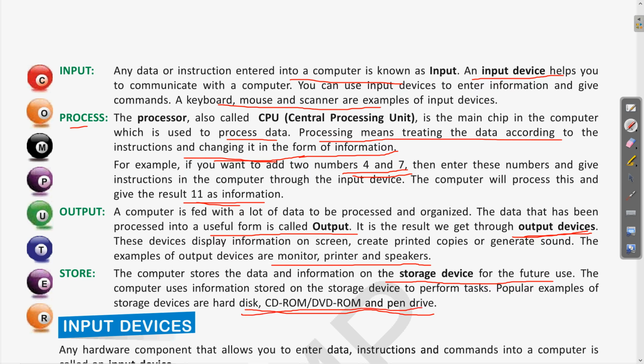So this is all for today, and as homework you can make the diagram of the input, process and output cycle and write two examples each of input, process, output and storage devices in your notebook.